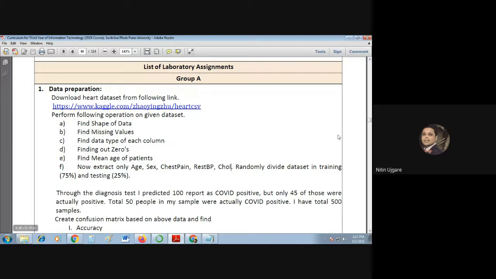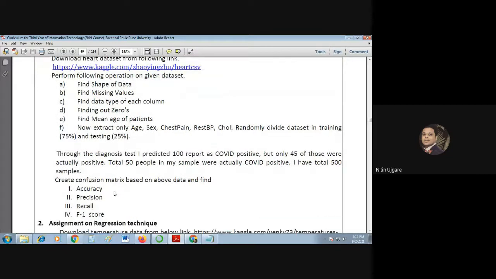In today's session, we'll try to explore the Jupyter notebook, and we will try to execute these tasks. On Saturday's extra session, which compensates for Tuesday's lab session that I couldn't conduct due to some official work, I'm going to explore the confusion matrix, because we have not yet started this topic.